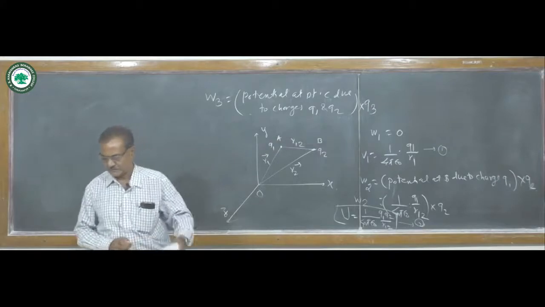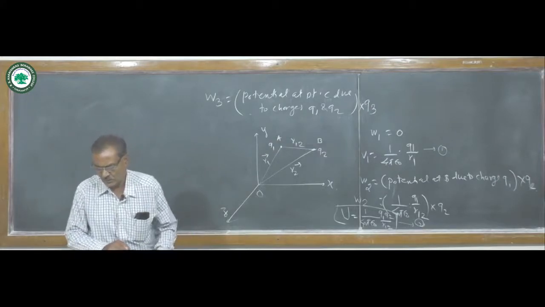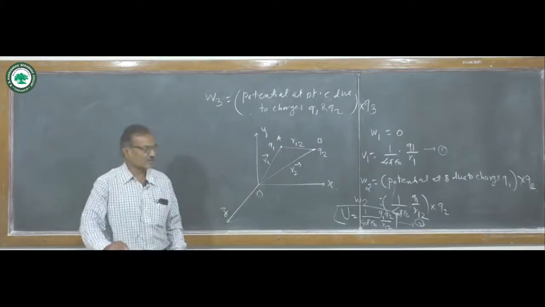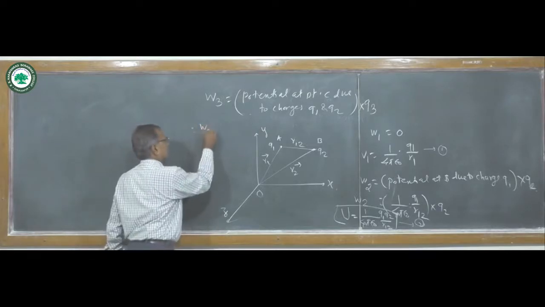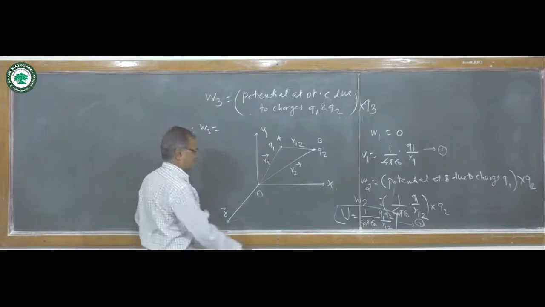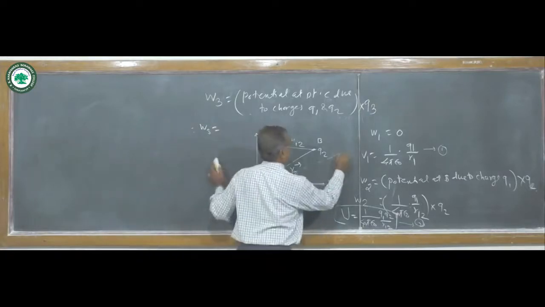Therefore, the work done W3, here suppose another point C.